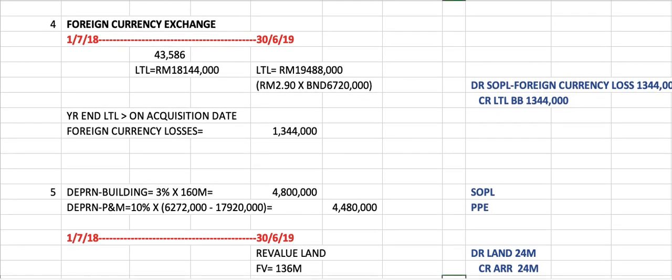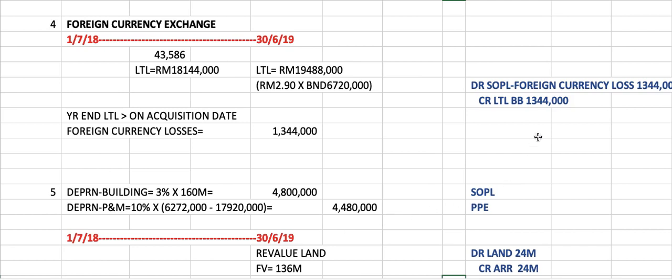So you will debit your SOPL and you will credit your long-term liability, because as per the trial balance, your liability is only 18,144,000. By the end of the year, it has increased by 1,344,000. So this credit will actually increase your liability, right?